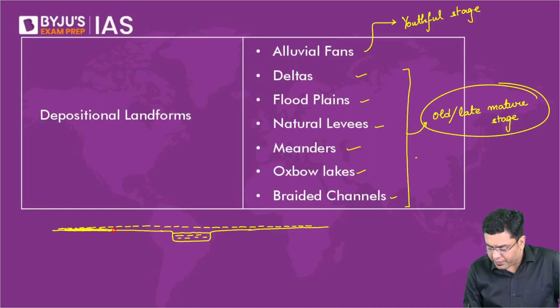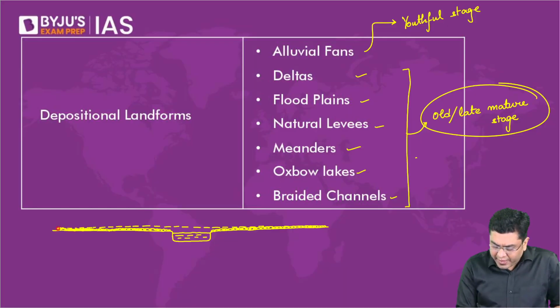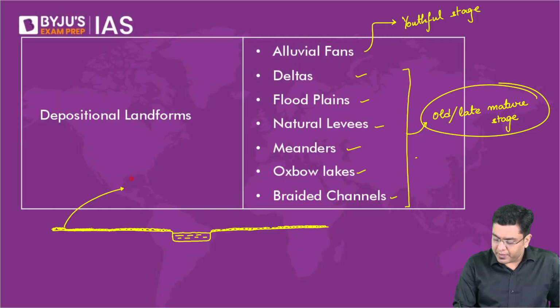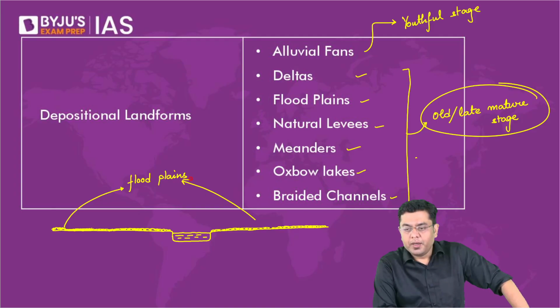Deposition of materials will happen. And in this deposited region, eventually the flood waters will recede. The river will come back to its natural flow, but it will leave behind these deposits. And these deposits carried by the river are what you refer to as the floodplain of the river.